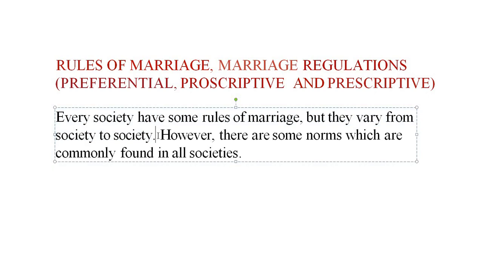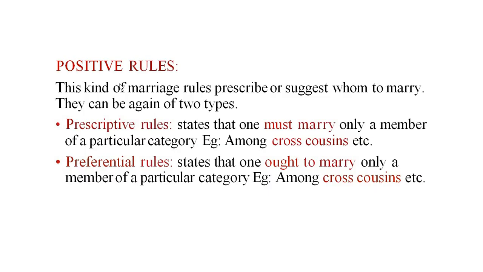However, there are some norms which are commonly found in society, which means there are some same rules as well. Some same rules, not all same rules. So there are positive rules and negative rules. Positive rules are those which prescribe or suggest whom to marry. Say there is a guy who has been allowed to marry certain people, and next is a guy who is not allowed to marry certain people. So these are known as positive and negative rules.